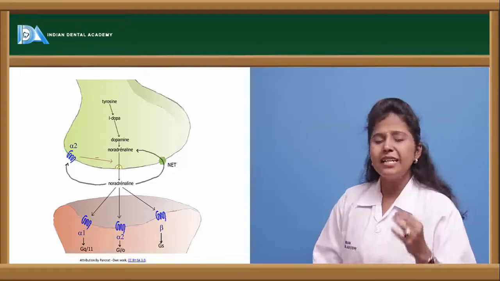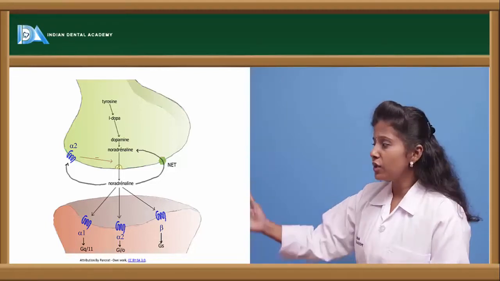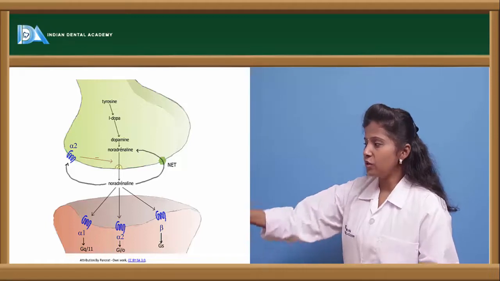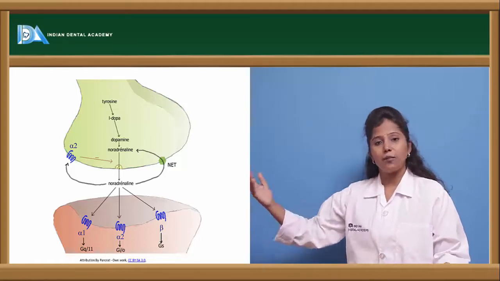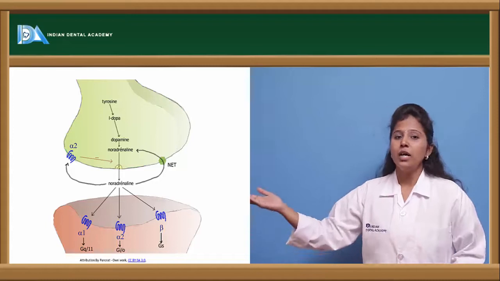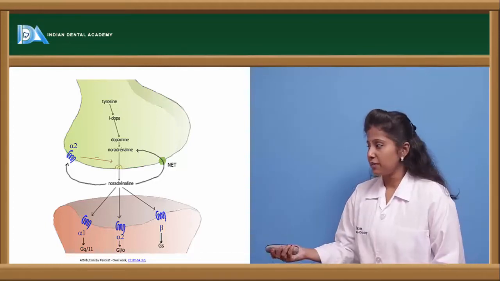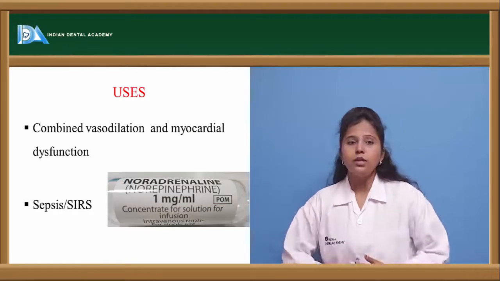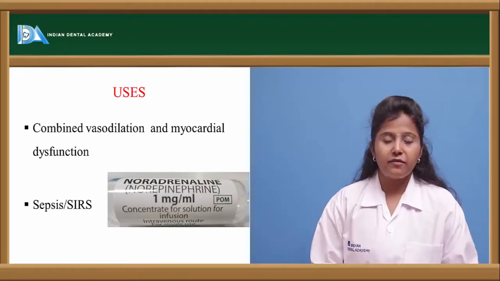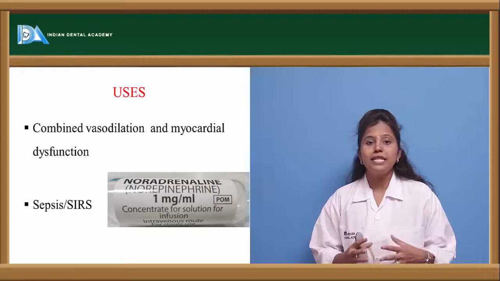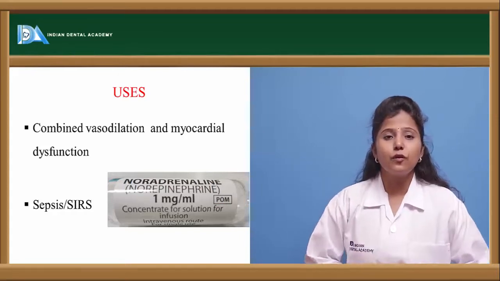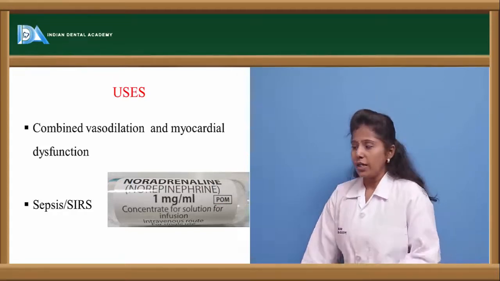So noradrenaline is also called norepinephrine. This norepinephrine binds to both alpha receptors, alpha 1 and alpha 2, as well as beta 1 receptors, and exerts its actions. So what are the uses of norepinephrine or noradrenaline? It is used in a combination of vasodilation and myocardial dysfunction.